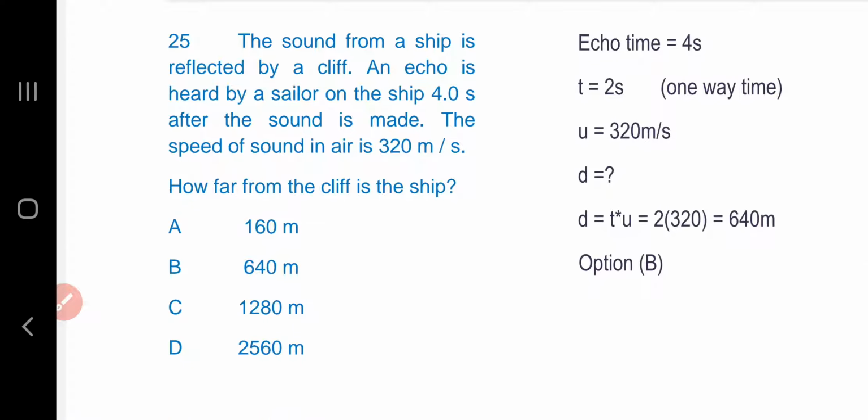Question number 25. The sound from a ship is reflected by a cliff. An echo is heard by a sailor on the ship 4 seconds after the sound is made. The speed of sound in air is 320 meters per second. How far from the cliff is the ship?